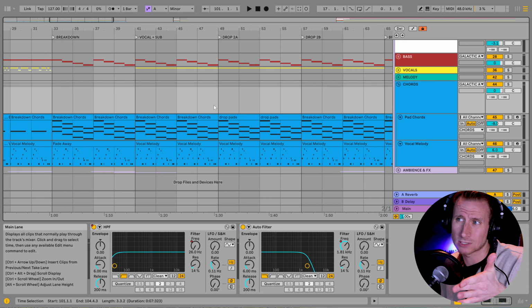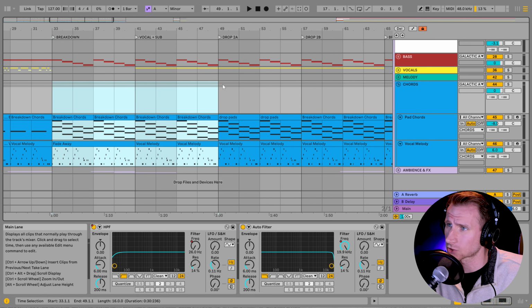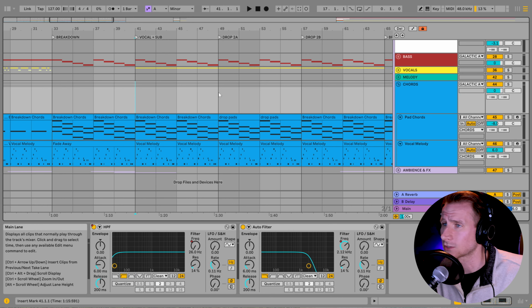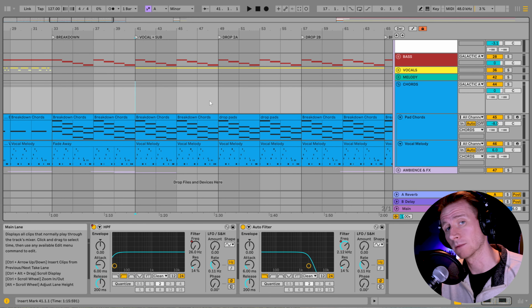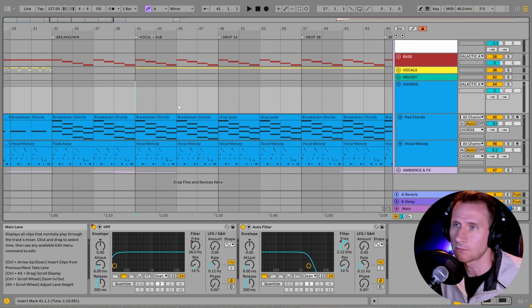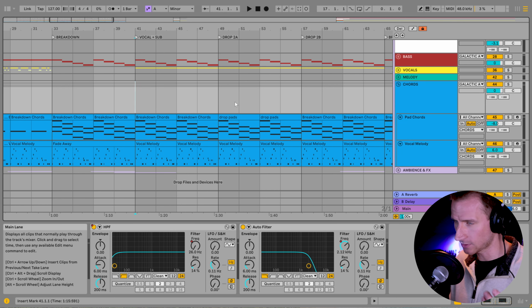And electronic music is modular. So right now I have a very short breakdown and it kind of just goes into the drop. There's no build section, but I could add a build section when I come back to it. But it's at the point where we can kind of just be happy with it for now.